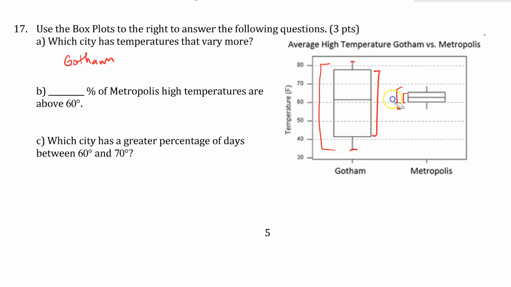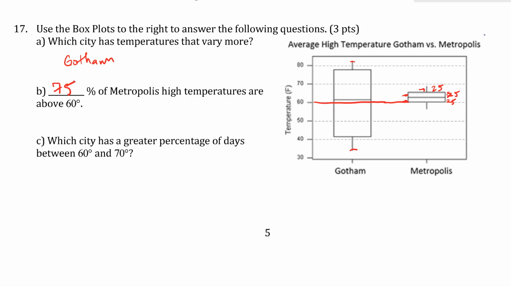Next, it's asking what percentage of Metropolis high temperatures are above 60. So we're looking at this graph. 60, if we line it up, is this line right here. And we see that basically there are this section, and this section that are all above the 60 degrees Fahrenheit. Well, remember, every section is 25%. So if I have 25 here, 25 here, and 25 here, that's a total of about 75% of the high temperatures are above 60 degrees.